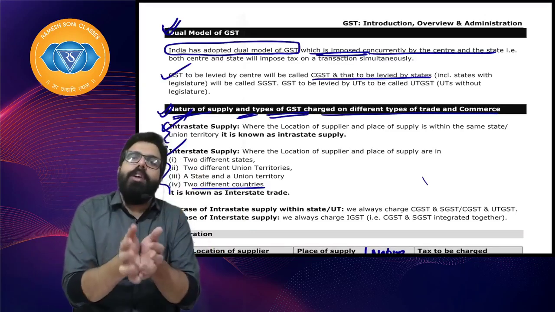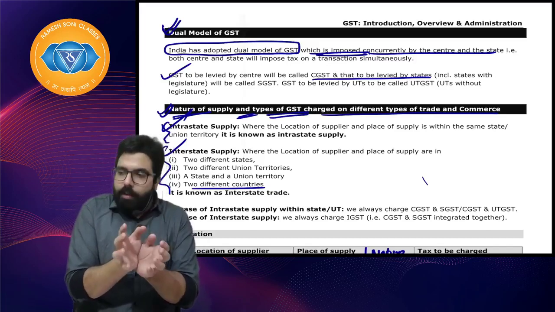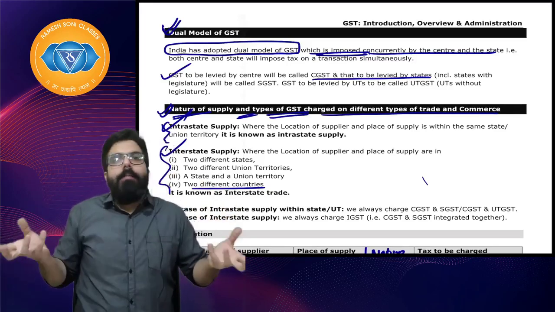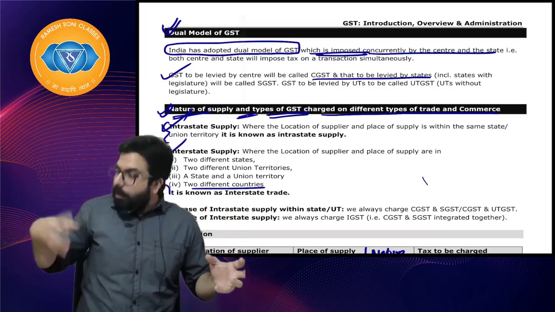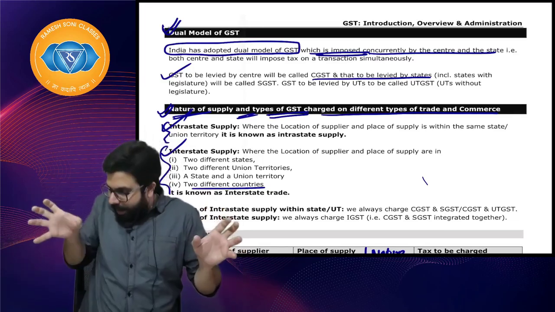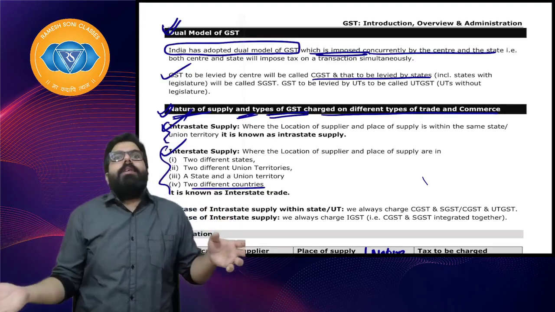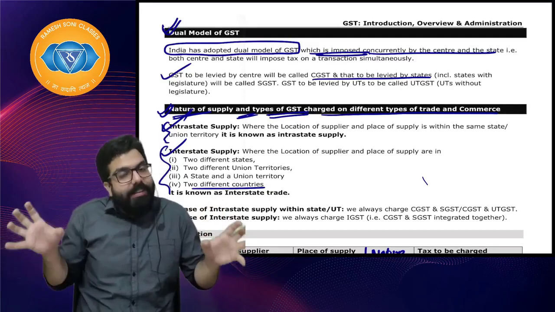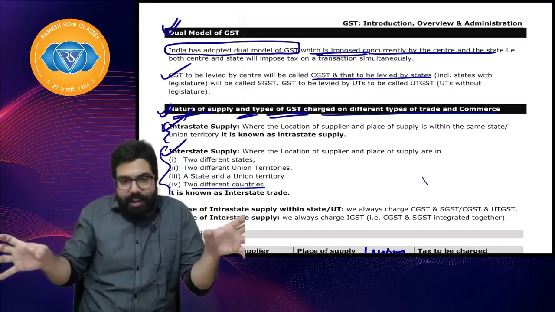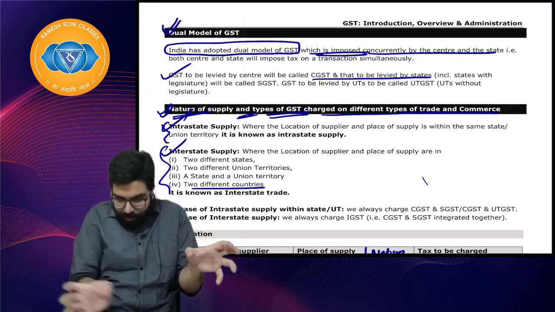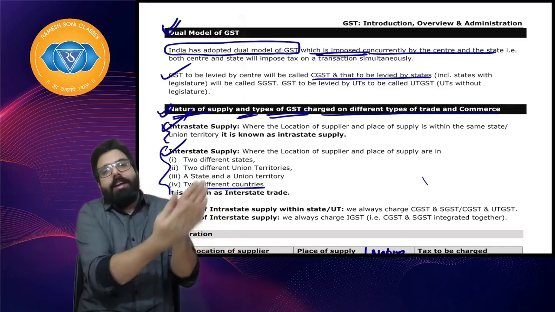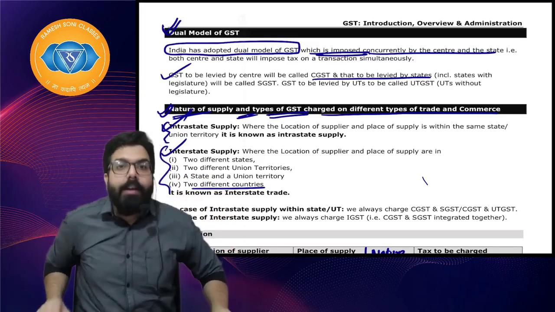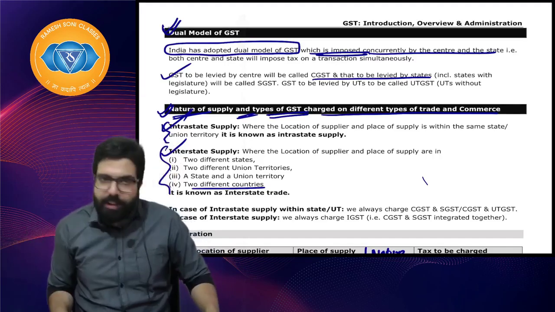If they had not introduced IGST in interstate transaction, GST would have remained an origin based tax. So whenever a transaction would happen from one state to another, if there was no IGST, then that guy would charge CGST and Karnataka SGST. This guy will charge Karnataka SGST, and Karnataka SGST will remain with the Karnataka state government. Hence GST will not become a destination based tax. So IGST was introduced so that IGST is charged when a transaction happens from one state to another state. IGST goes to the central government, and the central government can properly transfer the credit wherever the consumption is happening. This we will elaborate and understand after the break, right everyone?